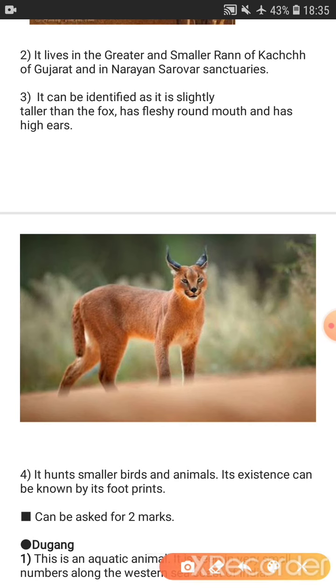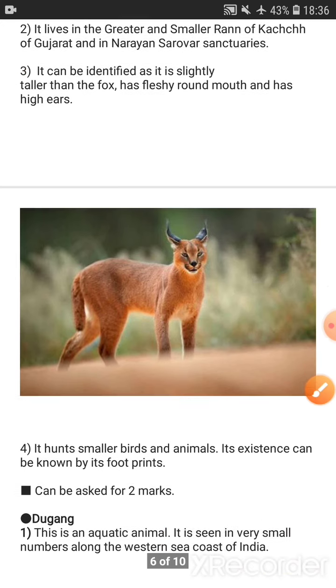Now see the third point. It can be identified as it is slightly taller than a fox, and has a fleshy round mouth and high ears. So from the image you can identify that it has more height, taller than the fox, has a fleshy round mouth and high ears. So you have to know what the features of this animal are.